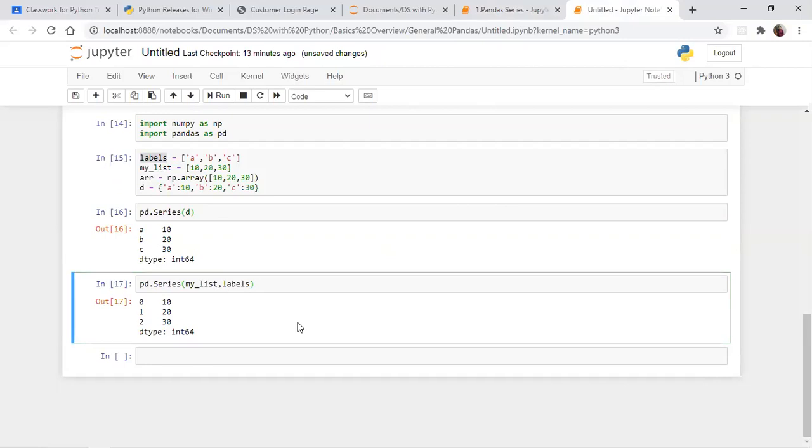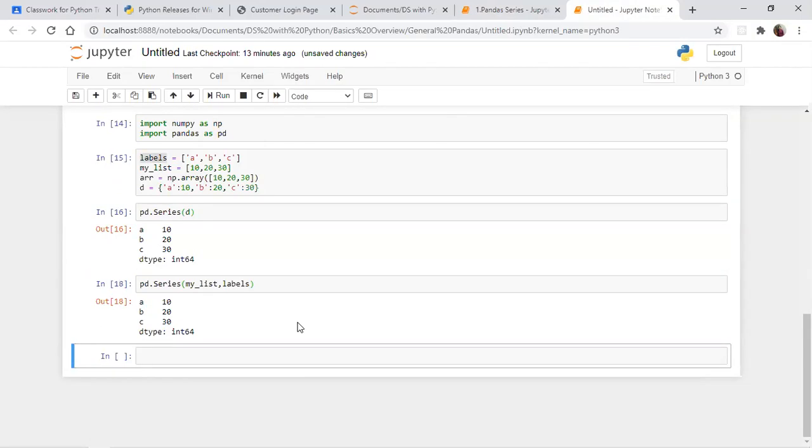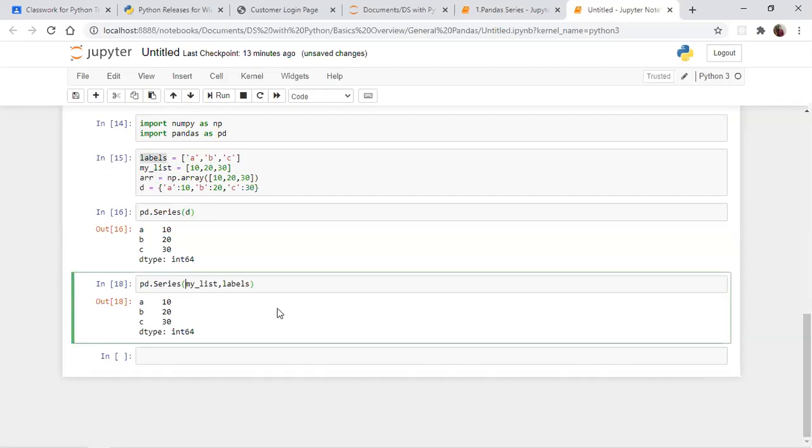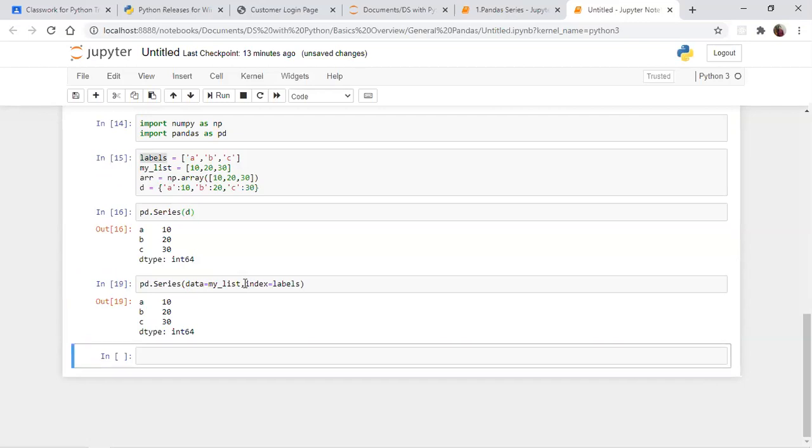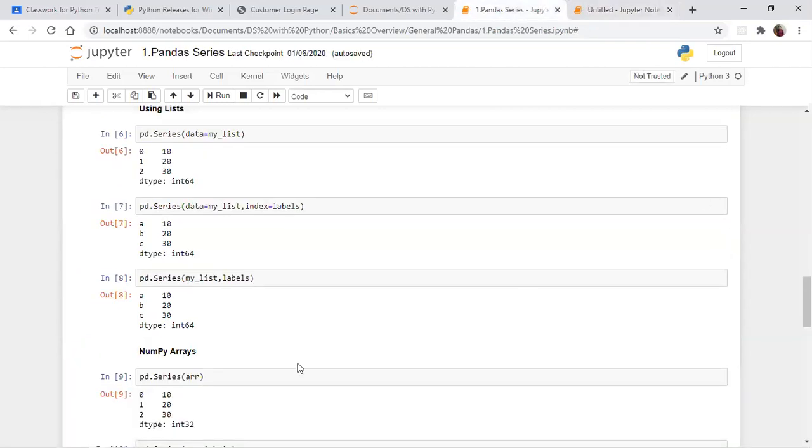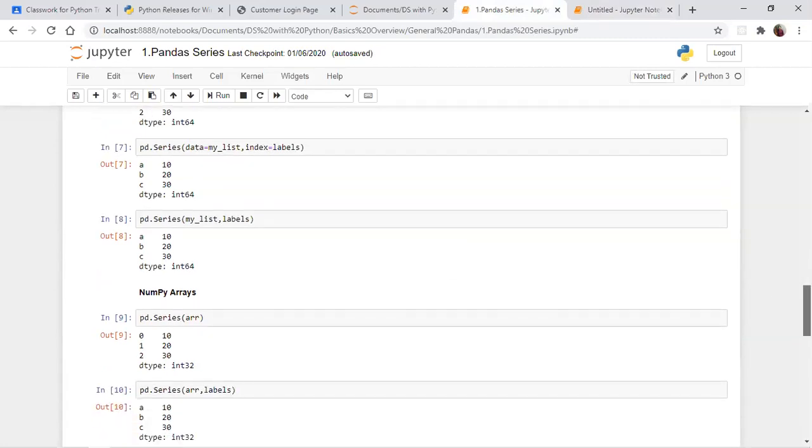First is your value, second is your key name, so you will get output like this. You can also give data equal to, and even give the index positions. Like this we can make whatever we want.